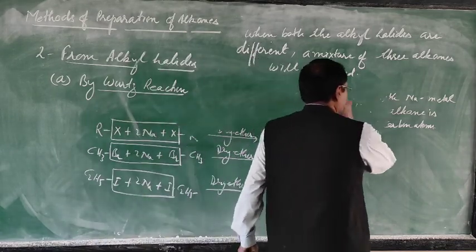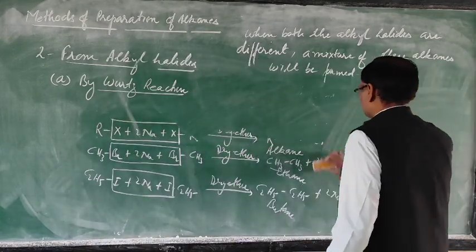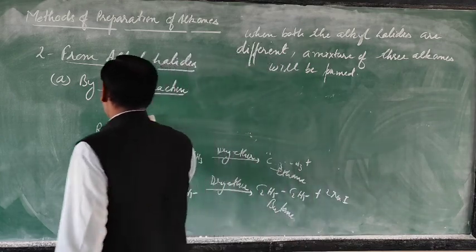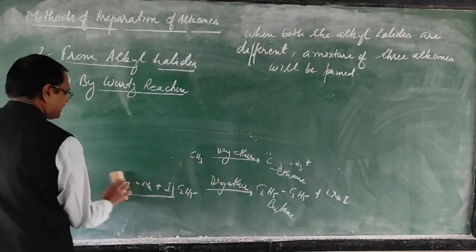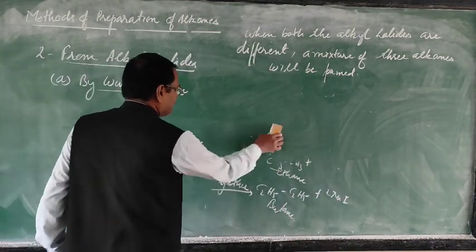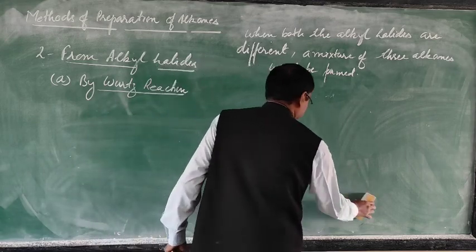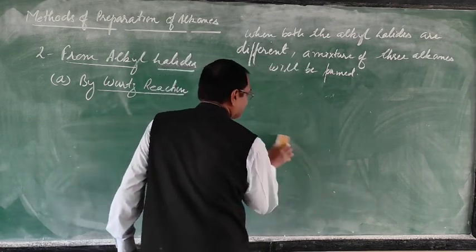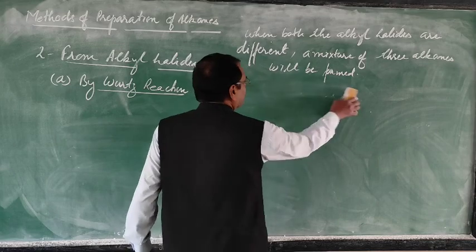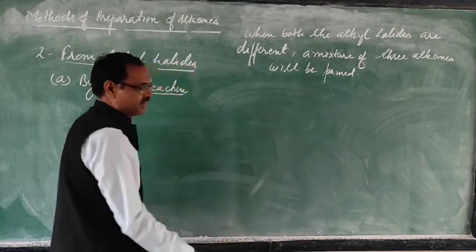I am going to show you how you will get the three alkanes. Here you are getting only one alkane, but if both the alkyl halides are different, then a mixture of three alkanes will be formed. So how is it possible?